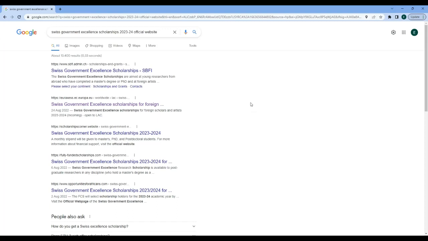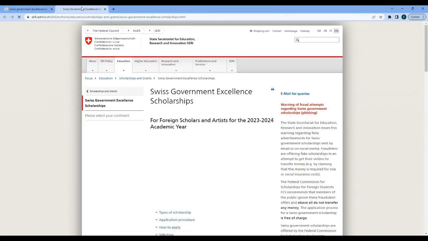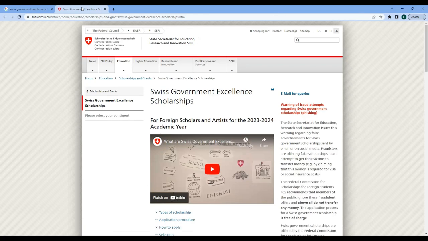And here we are. I've already typed this before now to save you time. And I click on this. Let's open in a new tab. And here we are in the official website of the Swiss Government Excellence Scholarship.